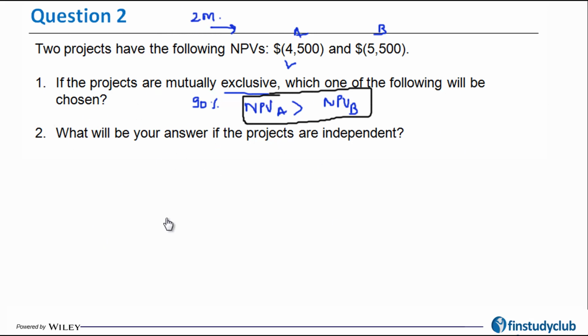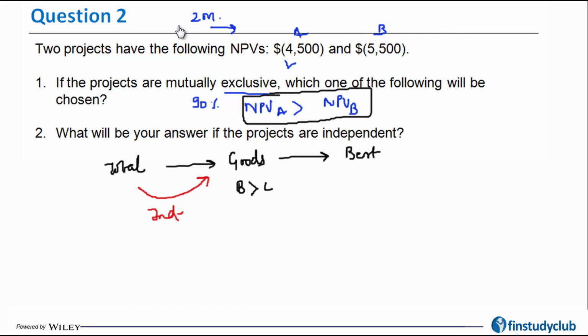But you have to be mindful of the fact that mutually exclusive selection is a step which needs to be done after selecting an independent project. So the point I'm driving home is that from the total options, you got to select the good ones where the benefit is more than the cost, and from all the good projects you need to select the best one. This entire exercise is what you do for independent projects, and this additional step is done for mutually exclusive.